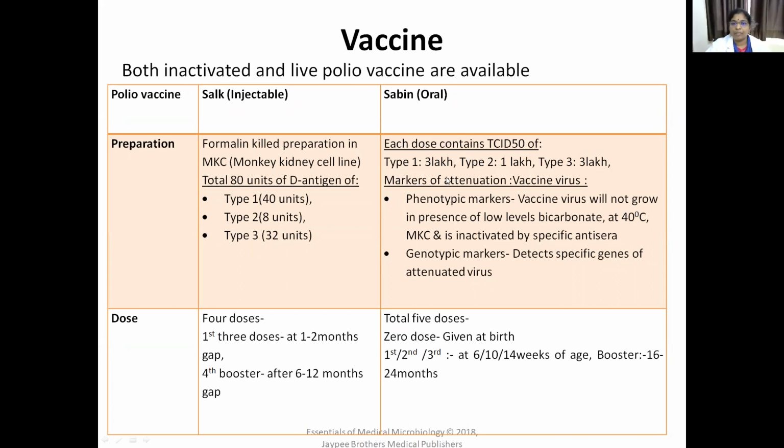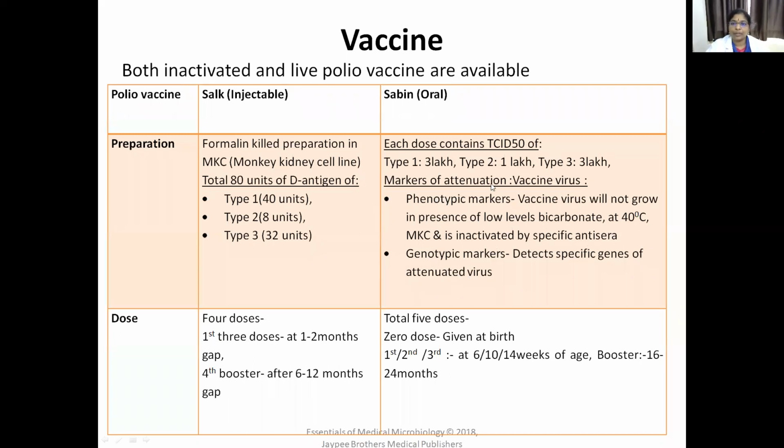How will you know the markers of attenuation, or what are the properties of the vaccine virus? The phenotypic markers and genotypic markers are there. Phenotypic marker: the vaccine virus will not grow in presence of low levels of bicarbonate or at 40 degrees centigrade. That is a phenotypic marker. And the genotypic marker is that it detects specific genes of attenuated virus. That is the genotypic marker.